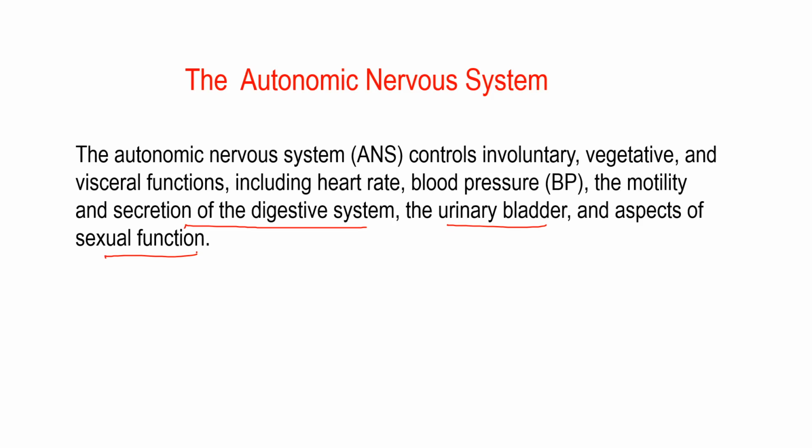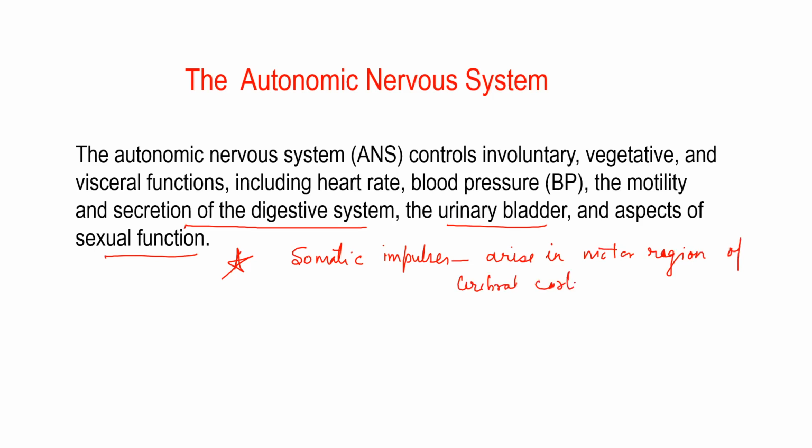Somatic impulses arise in the motor region of the cerebral cortex, whereas autonomic impulses arise in the spinal cord, brainstem, and the hypothalamus. Clear? So here I am writing this point, which is very, very important. First of all, you need to know that when we talk about somatic impulses, they arise in the motor region of the cerebral cortex.